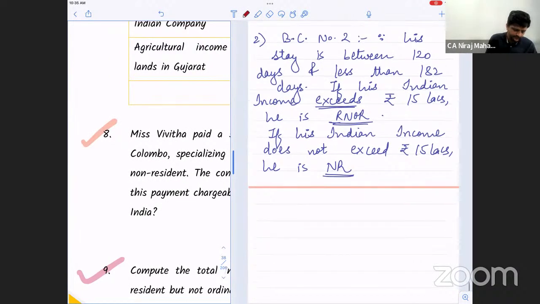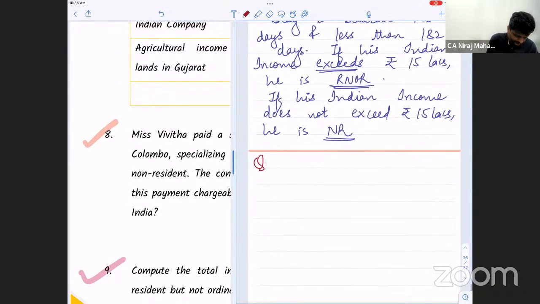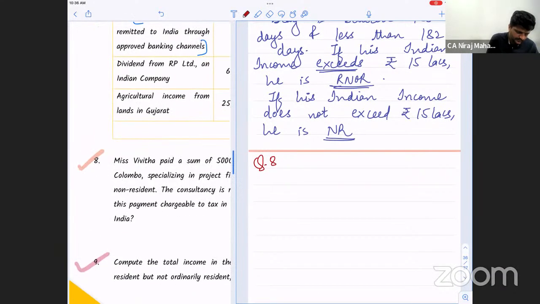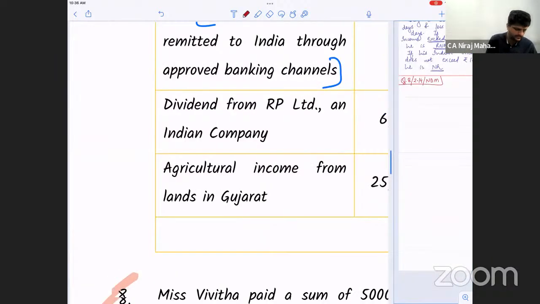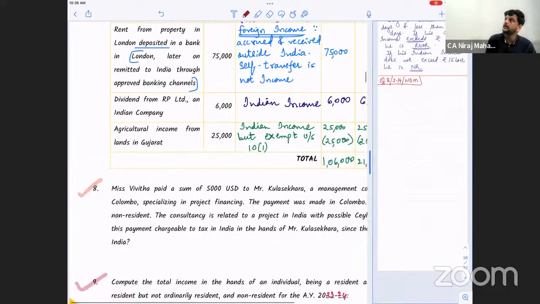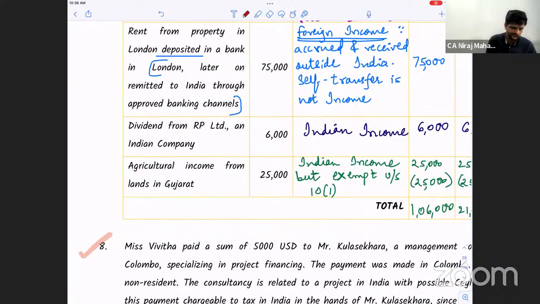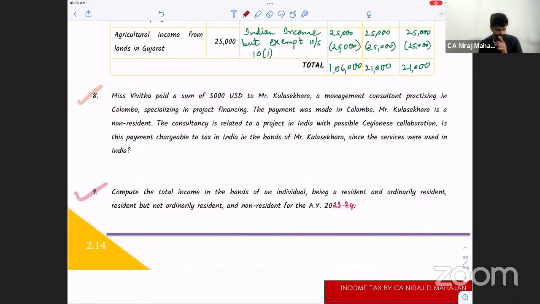And last part, 8th one. Ready? 8th. Miss Vivitha paid a sum of $5,000 to Mr. Kulasekara, a management consultant practicing in Colombo.